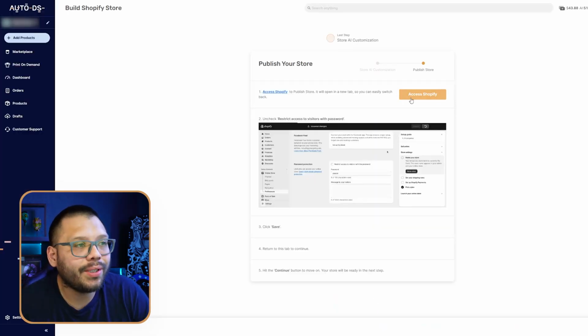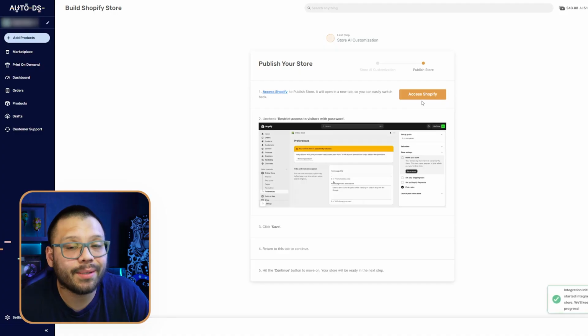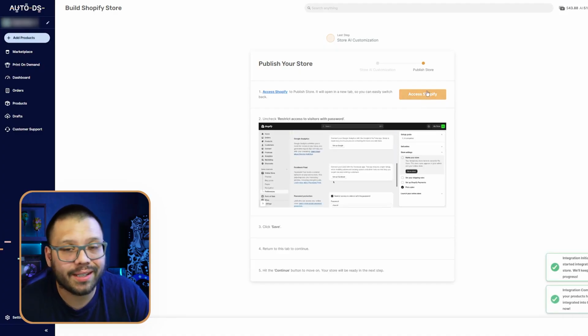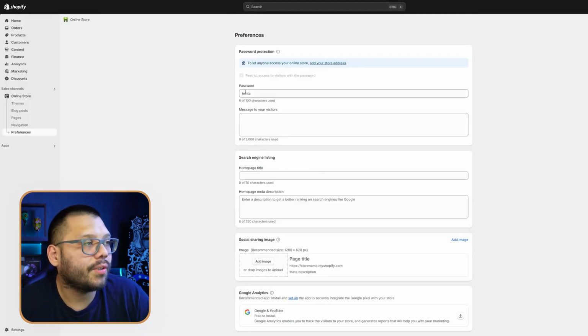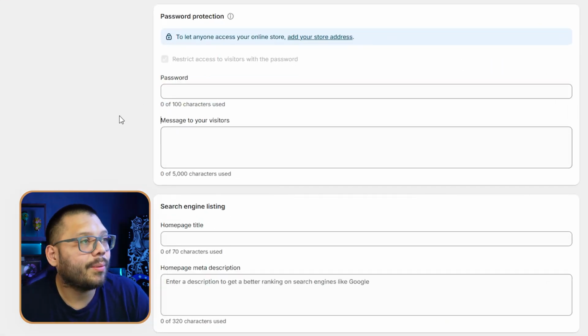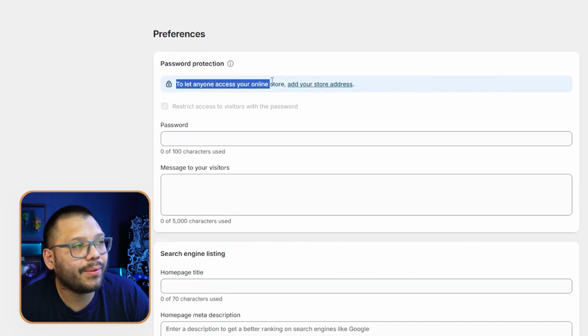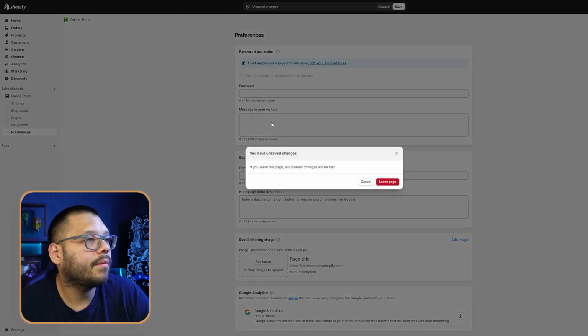All right, next up, we do need to go ahead and publish our store and make sure that it's not private anymore so people can actually access it. So let's go ahead and click on Access Shopify one more time. So then right here, we can go ahead and remove this password. But as you can see, to let anyone access your online store, we do need to add our store address, which we didn't do. So we can go ahead and do that now.